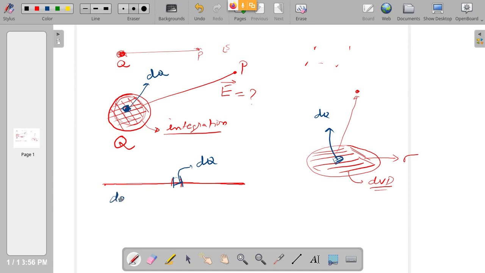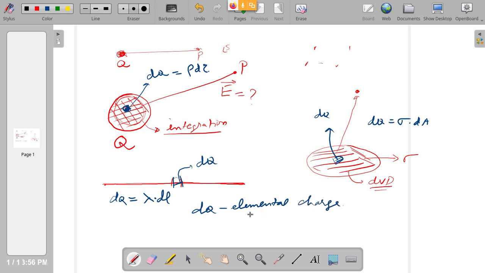In this case dq is nothing but lambda into dl or dx, whatever you want to use. Here dq is sigma into dA. Here dq is rho into d tau. This is how the elemental charge is defined. So dq is nothing but elemental charge, that means charge in a small portion of that whole object.